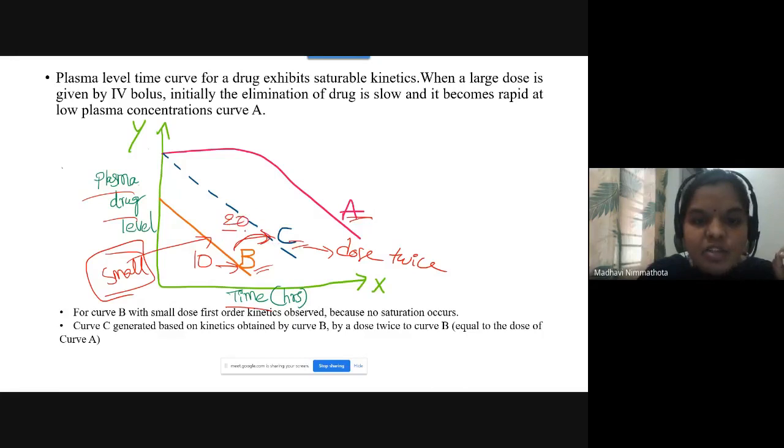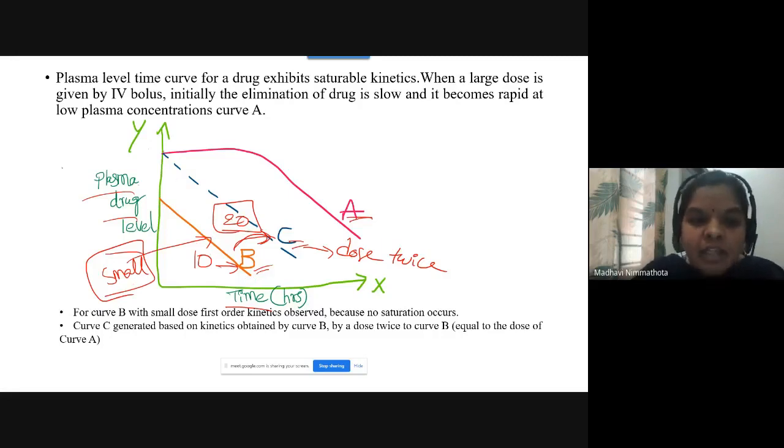So when you draw the kinetics between time and plasma drug concentration, if it yields a straight line, as I am showing in B, then with a small dose the drug follows first order kinetics and gives a straight line because there is no saturation.